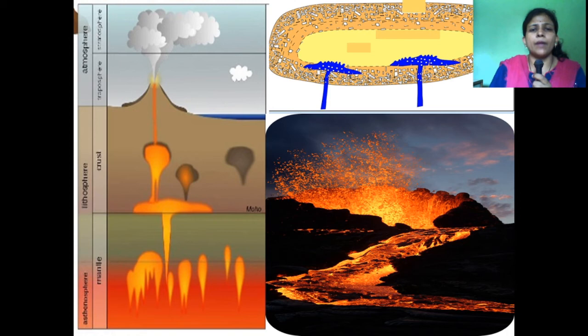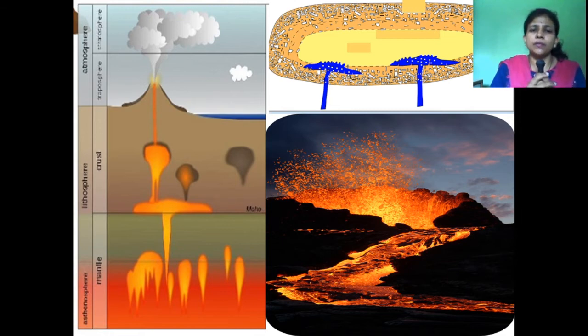When magma cools and solidifies, igneous rock is formed. That's why this water is also called plutonic water. Why? Because plutonic rock is a type of igneous rock, and it is formed at the first stage. That's why it is called plutonic. This water is also called juvenile water.